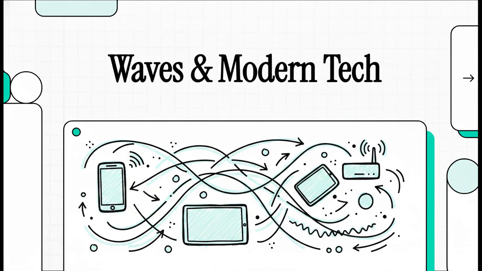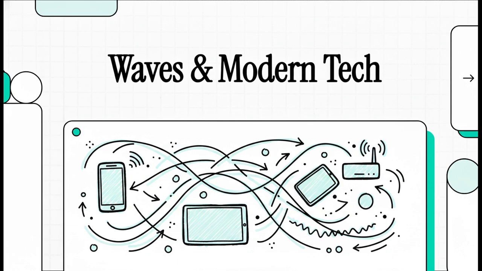Welcome to the Explainer. Today we're unpacking something that honestly feels like absolute magic, but is actually grounded in pure, fascinating science. Think about the everyday tech you use constantly: your smartphone, that tablet, or just the Wi-Fi router sitting in your living room right now. We stream videos, we fire off texts, we play games with friends across the globe, and we do the whole shebang without a single physical wire attaching our devices to the wall. So how is that actually possible?